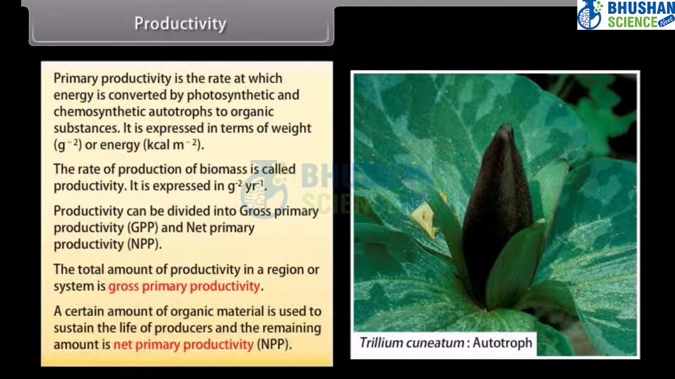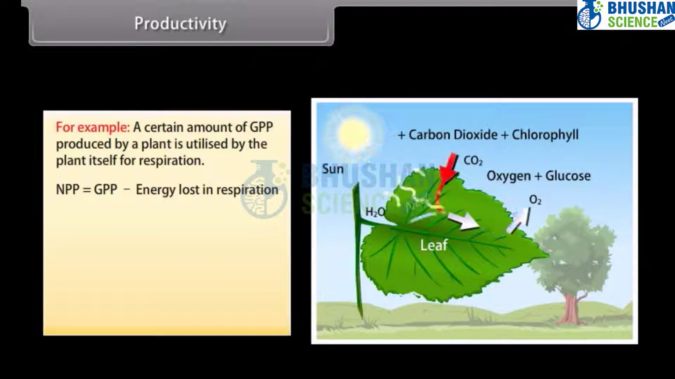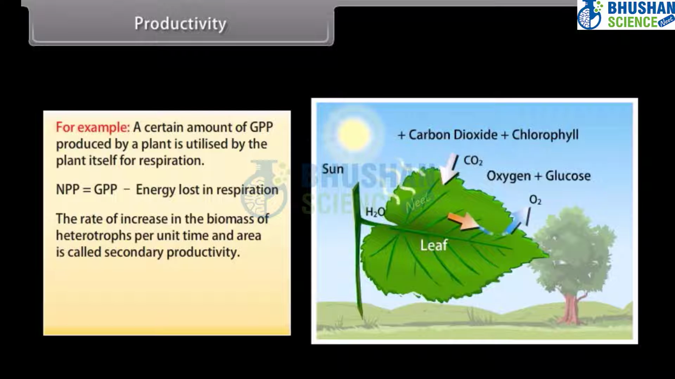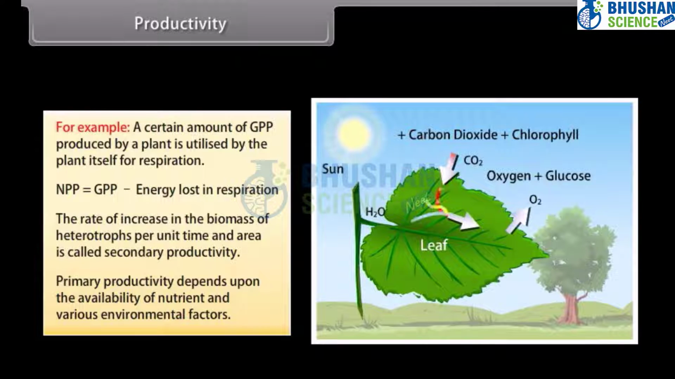The total amount of productivity in a region or system is gross primary productivity. A certain amount of organic material is used to sustain the life of producers, and the remaining amount is net primary productivity (NPP). For example, a certain amount of GPP produced by a plant is utilized by the plant itself for respiration. NPP is equal to GPP minus energy lost in respiration. The rate of increase in the biomass of heterotrophs per unit time and area is called secondary productivity. Primary productivity depends upon the availability of nutrient and various environmental factors.